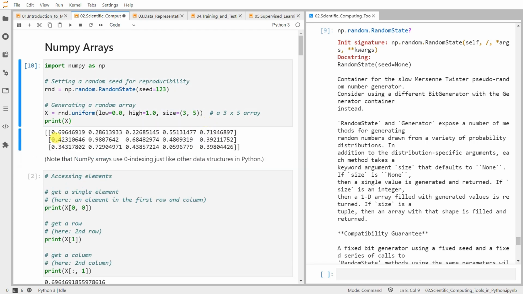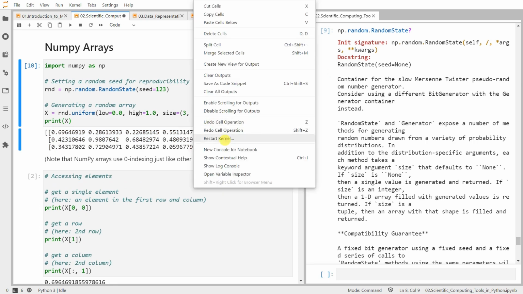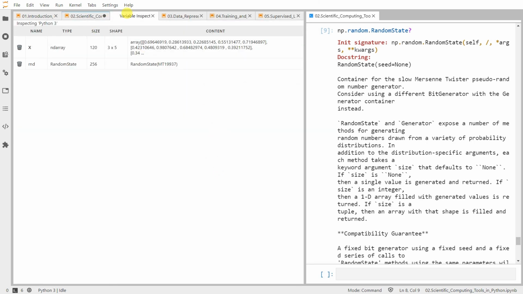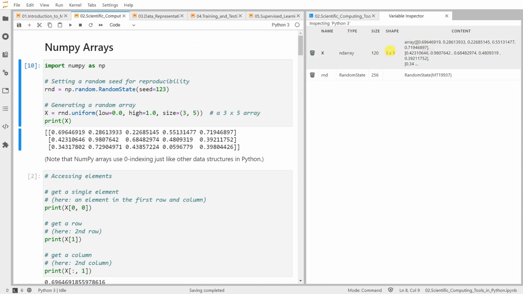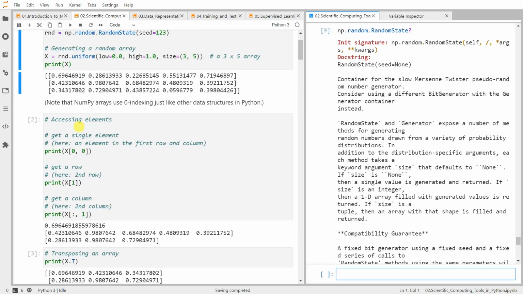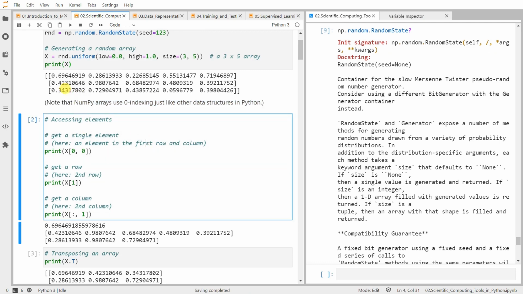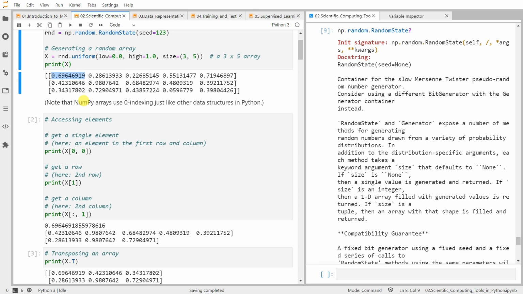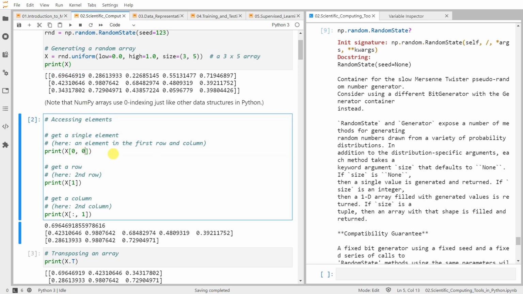And then we can see this is our data. I can open the variable explorer as well. So this is the data we generated, x, 3 by 5. Now, NumPy arrays also use zero indexing, just like other structures in Python. So if you want to access this element, you use 0, 0.